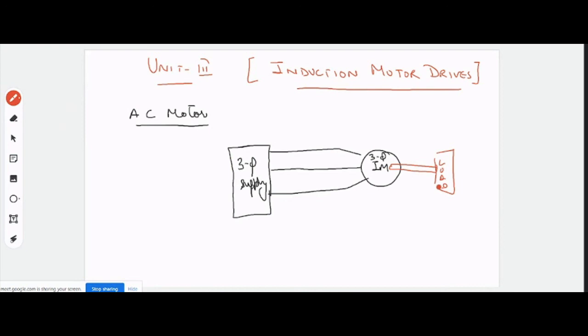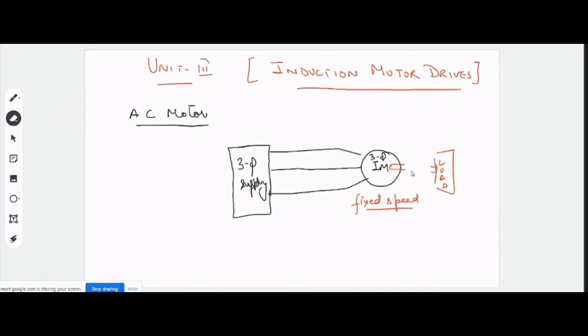But what will be the limitation? The limitation is that in such a scenario the speed of this motor will be fixed or constant. Yes or no? Yes, sir.